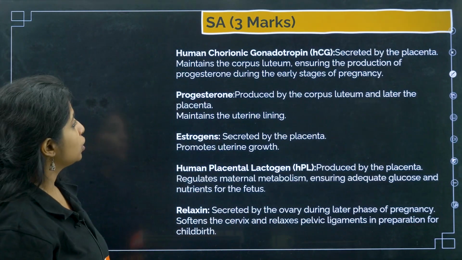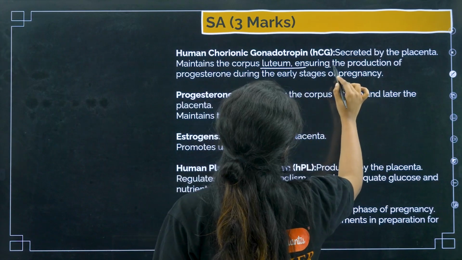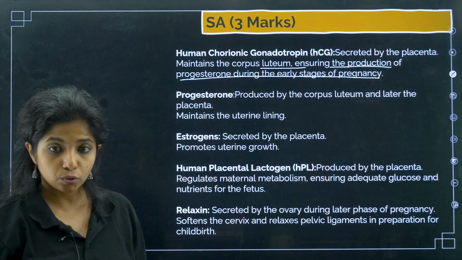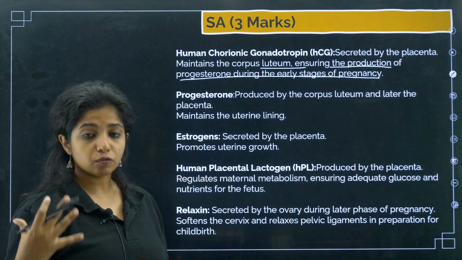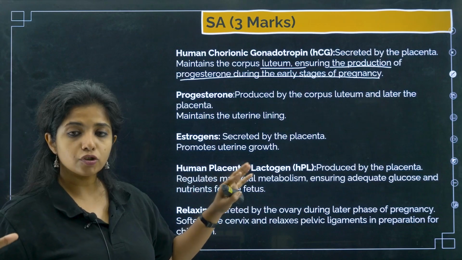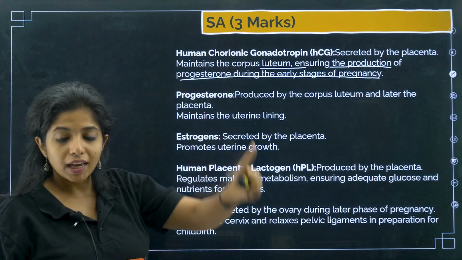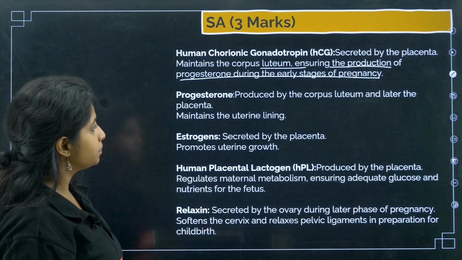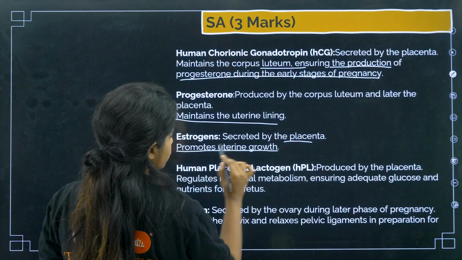Let's read it. So human chorionic gonadotrophin secreted by the placenta maintains the corpus luteum, ensuring the production of progesterone during the early stages of pregnancy. So during the early stages of pregnancy, you need it, and that is how you do. So when the placenta is forming, you still have the endometrium, right? So for that, you should be having progesterone, and for that you should be maintaining the corpus luteum, and for that you should be having HCG. Now progesterone produced by corpus luteum and later by the placenta maintains the uterine lining. Estrogen again secreted by the placenta promotes the uterine growth.